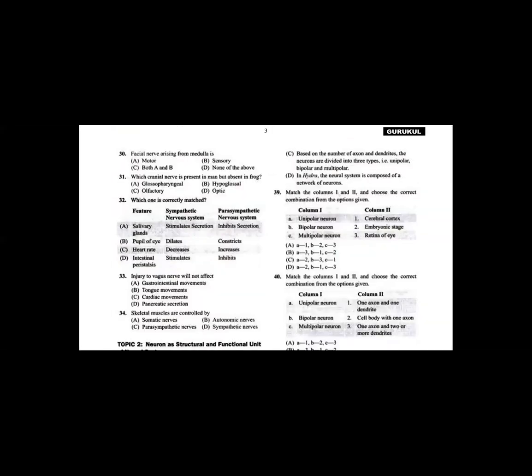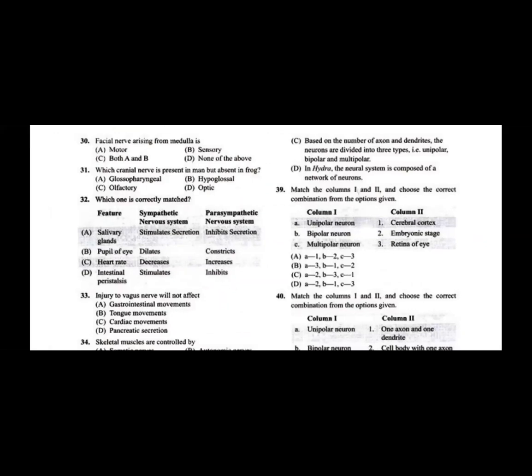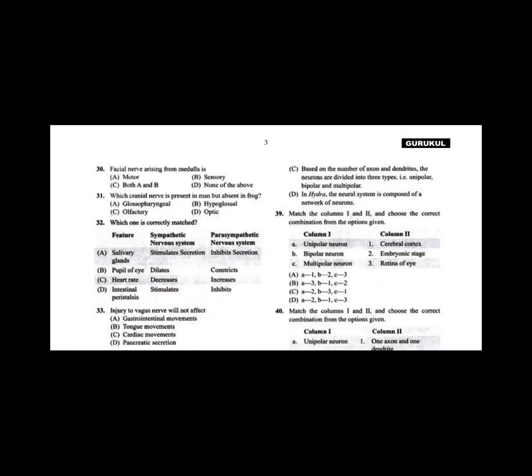Match column 1 and column 2. Column 1, first one, unipolar neuron. As I mentioned already, a unipolar neuron contains only one axon, and we find it in the embryonic stage. Bipolar neurons are found in the retina of the eye, where they help in transferring the stimulation received by the retina to the optic nerve. Multipolar neurons are found in the cerebral cortex. So A is 2, B is 3, C is 1. We will find this in option C.